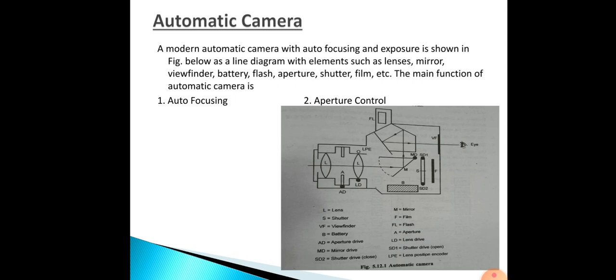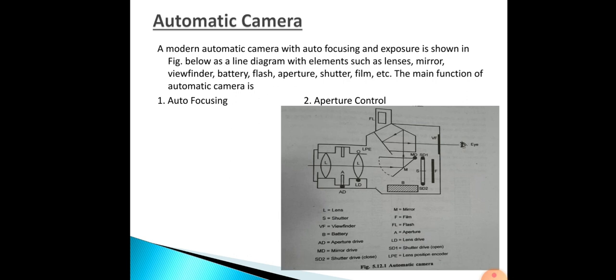Okay, so here the system actuation switch sets the camera to the ready position, when the power switch on the camera is pressed. Then next, input from the range sensor is processed by the microprocessor-based controller. Then, based on the feedback signal from the lens position encoder, it is modified to the desired position of correct focus. Then we will see how this automatic camera works.